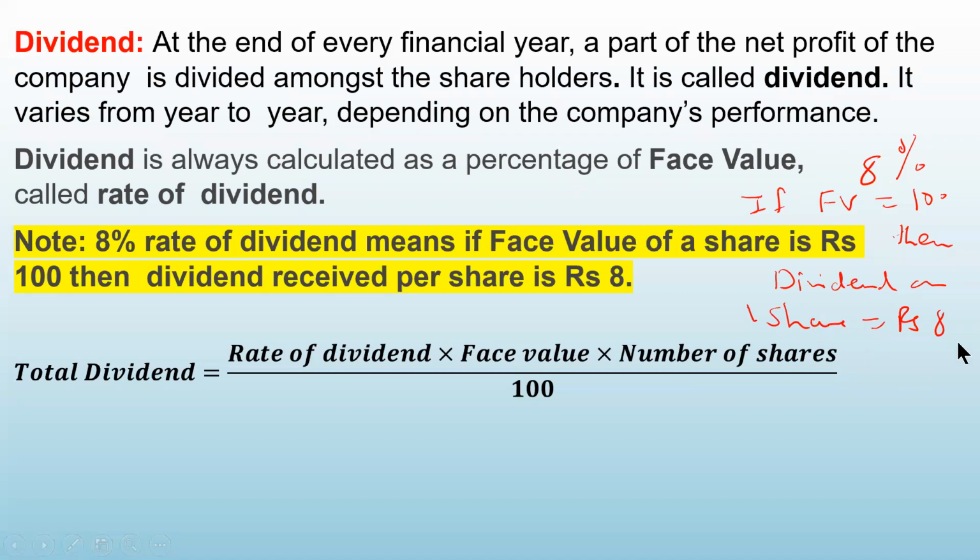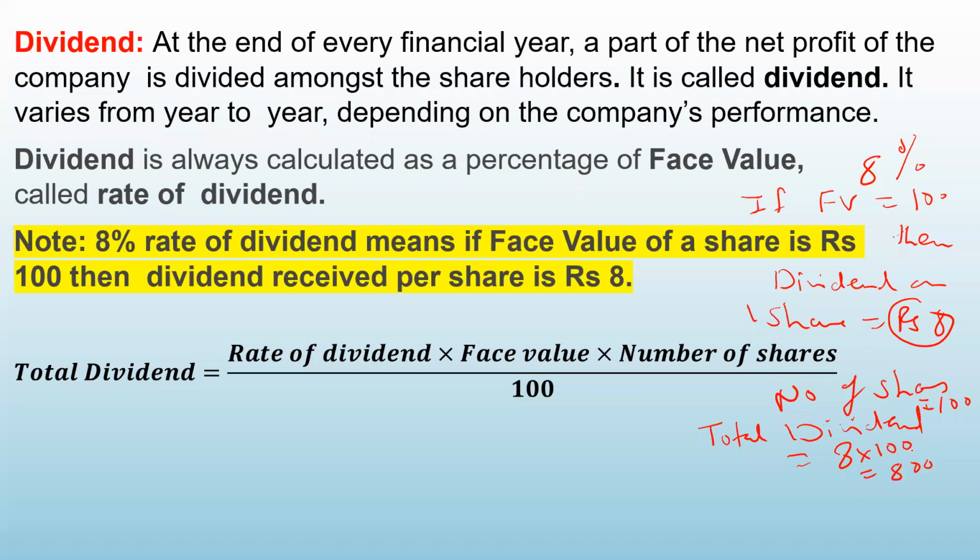So suppose a person has 100 shares of that company. How much total dividend will he get? On one share, he is getting 8 rupees. So on 100 shares, 8 into 100, that means he has received 800 rupees.